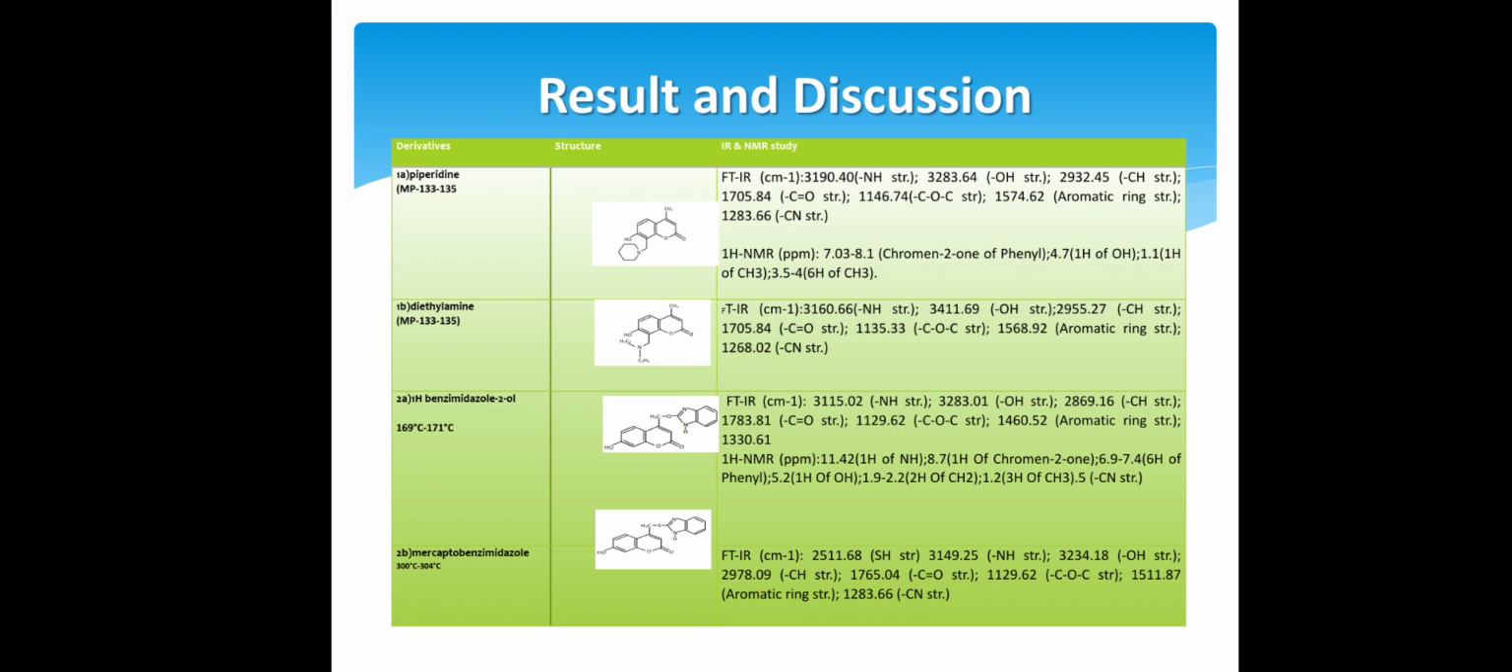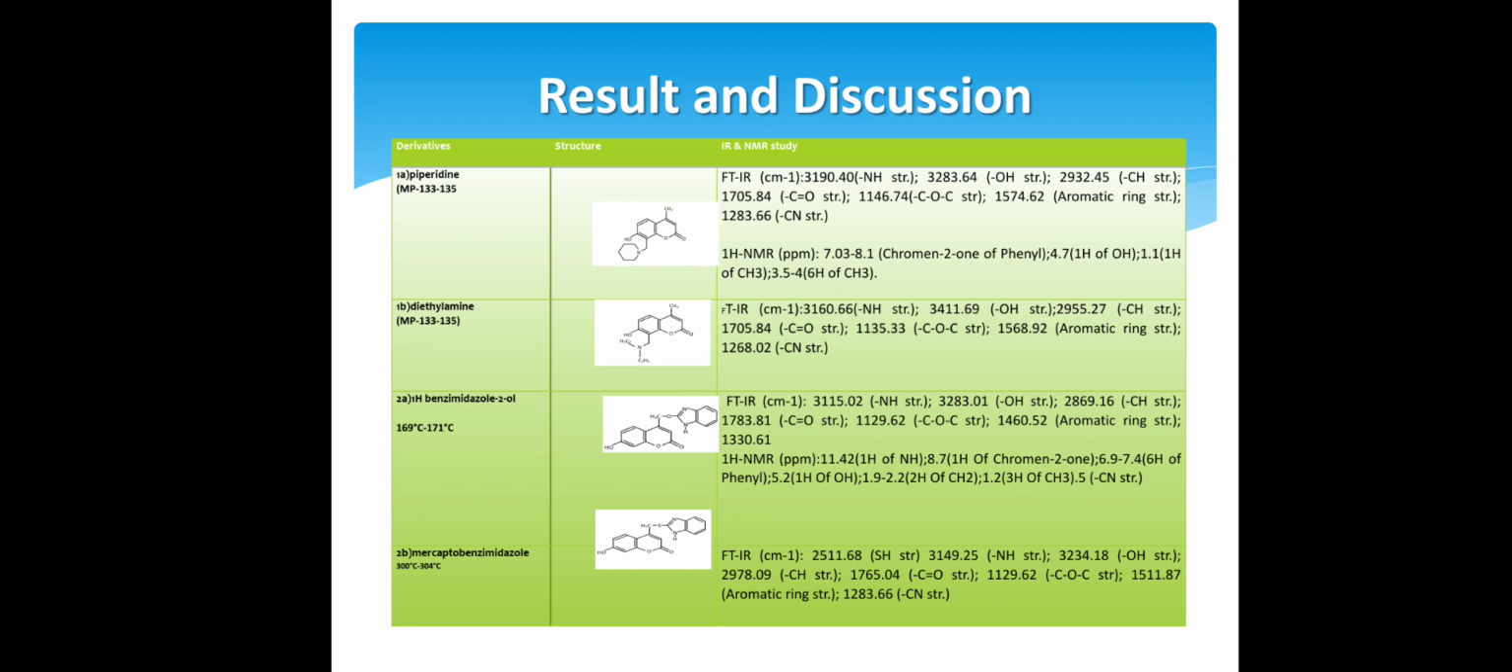Now result and discussion. We all got the results by using IR and NMR study. For the piperidine, we got the results by using FTIR, which is for NH stretching we got the value 3190.40. Then for OH stretching 3283.64. Then CS stretching for 2932.45. Then for C double bond O stretching 1705.84 centimeter inverse. Then for CO C stretching 1146.74 centimeter inverse.